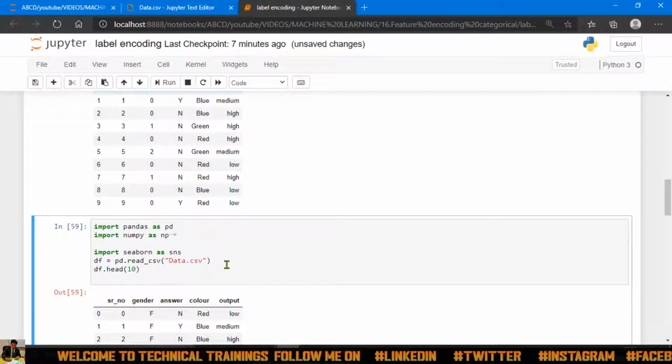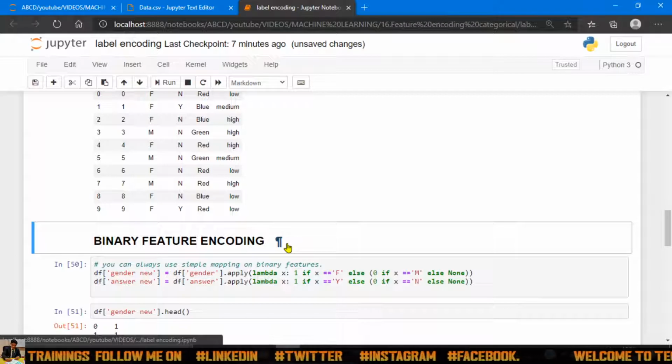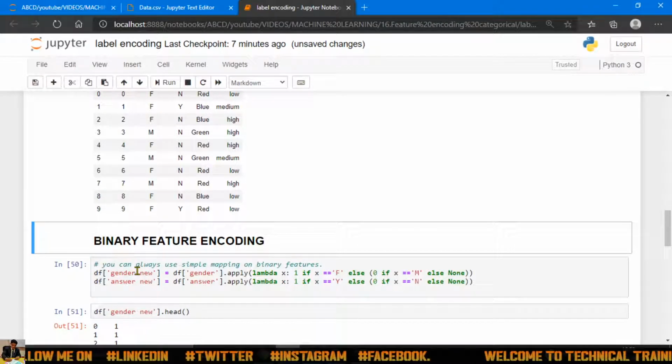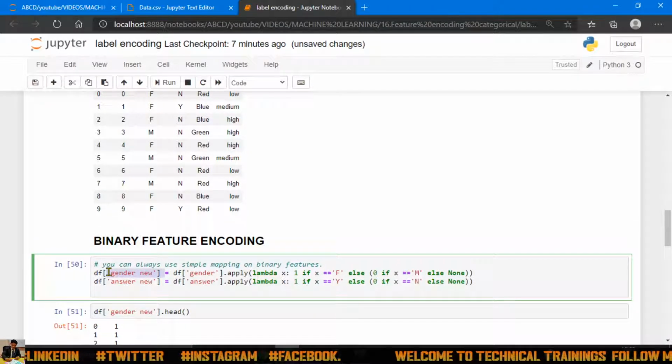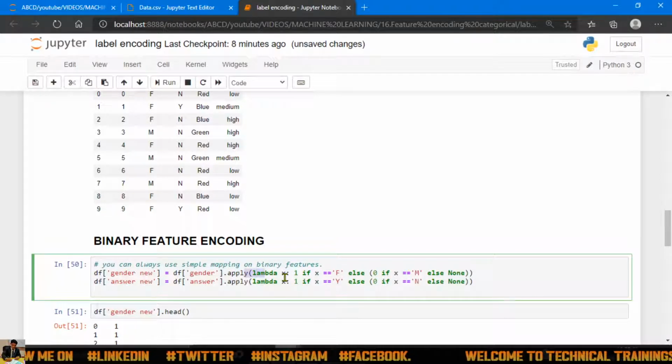Now here I will do binary feature encoding. Let's see how to do binary feature encoding. It's very simple. First create the new column that you want, that is gender new. Then I'm writing this command, df gender dot apply. See this command, apply, with lambda x. This is a simple if and else condition.